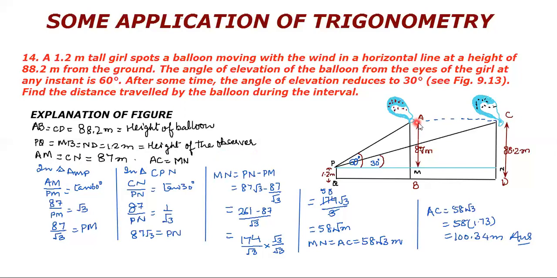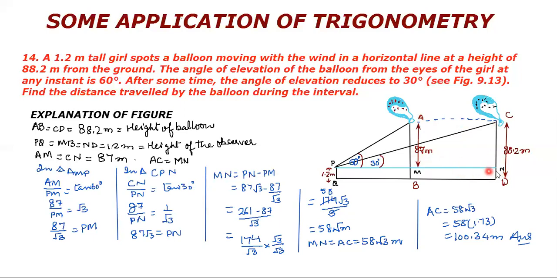And if I want to calculate this AC, I can also calculate MN. Since I told you children, all the vertical lines are parallel, all the horizontal lines are parallel in height and distance. So that means this is framing a rectangle. Both pairs of opposite sides are parallel. Therefore, it's a parallelogram. And each angle is of 90 degree. Therefore, it is a rectangle. Therefore, AC and MN, they are equal.